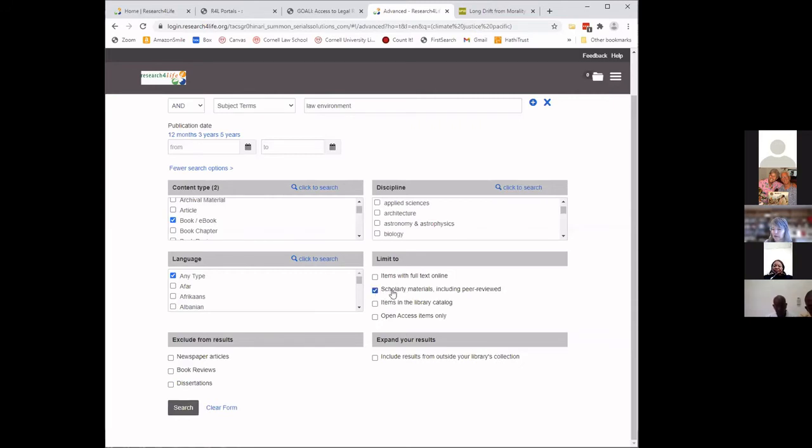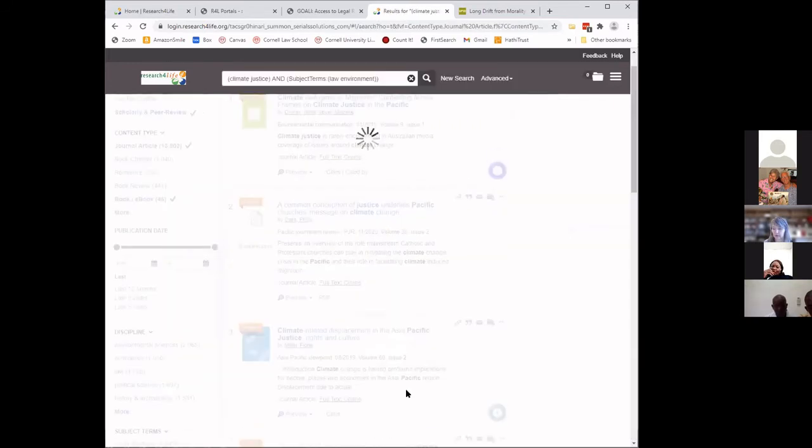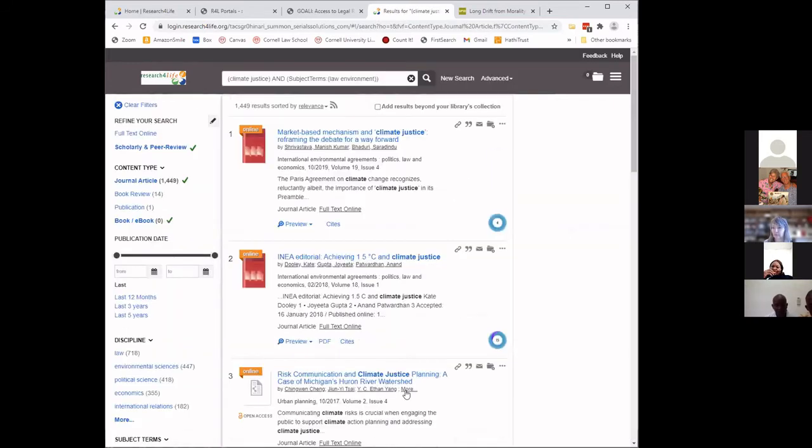So I can limit to scholarly materials, including peer-reviewed. And we're back with environment and law as our subject terms. We've narrowed our results to journal articles and ebooks that are scholarly and peer-reviewed, and I have 1,400 results. So lots of ways to play with our results and try to use the terms that we know to narrow our results down.